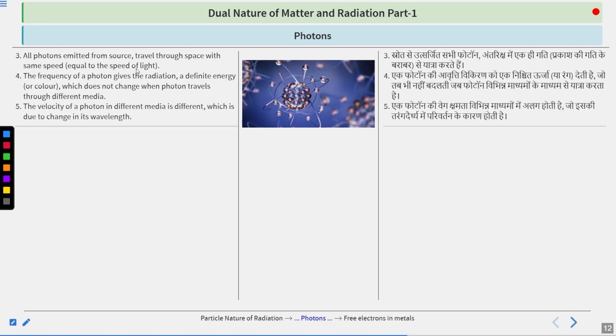The velocity of a photon in a different medium is different, which is due to the change in its wavelength. So what will change because of the change of medium? The velocity of the photon. That will change, due to the change in wavelength. And nothing else will change.